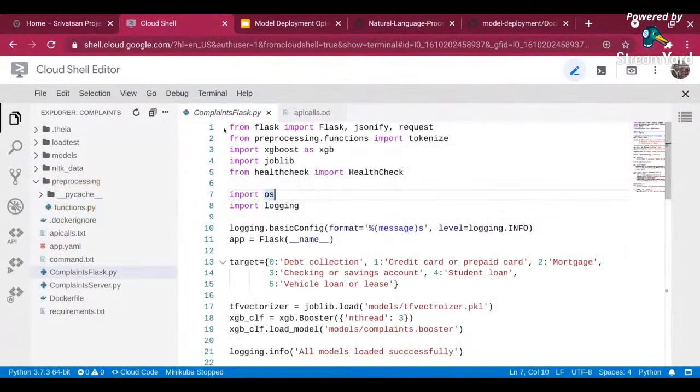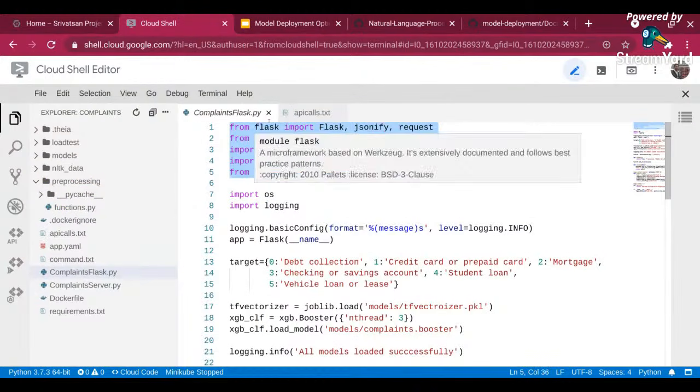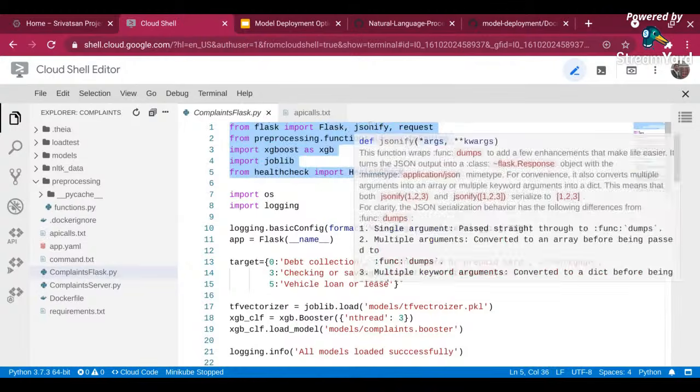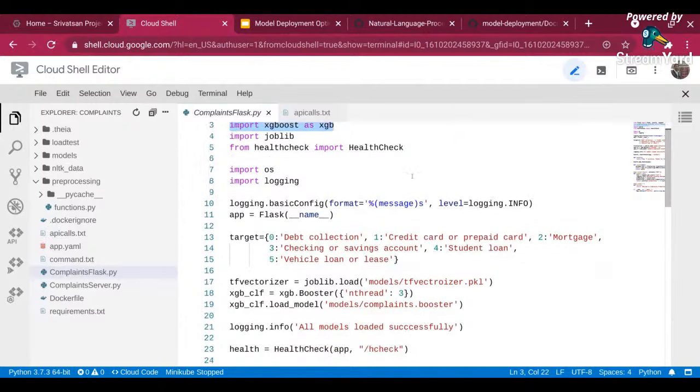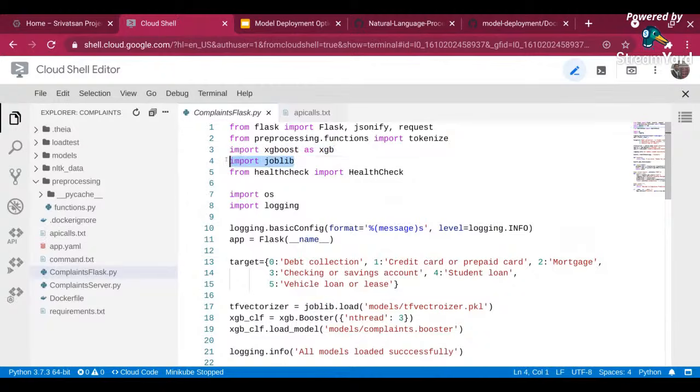What I'm doing is, first I have to import all the regular packages, right? I have my Flask package where I'm calling Flask, jsonify, and request to receive the request over here. I have my pre-processing package, which has the tokenize function, which you saw over here, the functions.py. I'm just importing the preprocessing.functions, and I'm importing the tokenize function that I have created. Okay, and then I have the joblib package to load my pickle file.